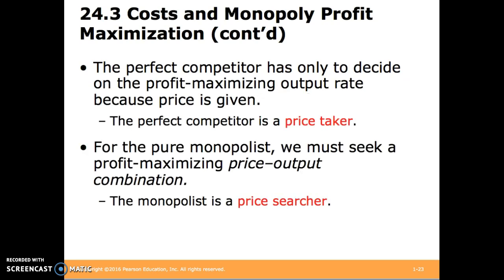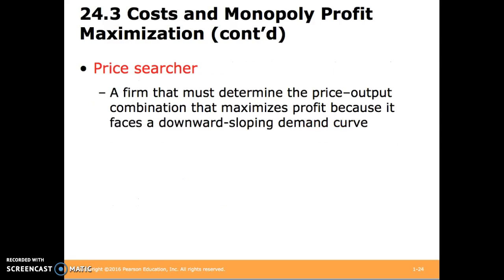Recall that the perfect competitor only has to decide on the profit maximizing output because price is given. That is, they're a price taker. However, the monopolist has to find the profit maximizing price and output combination because the monopolist is a price searcher. A price searcher is just a firm that must determine the price output combination that maximizes profit because it faces a downward sloping demand curve.